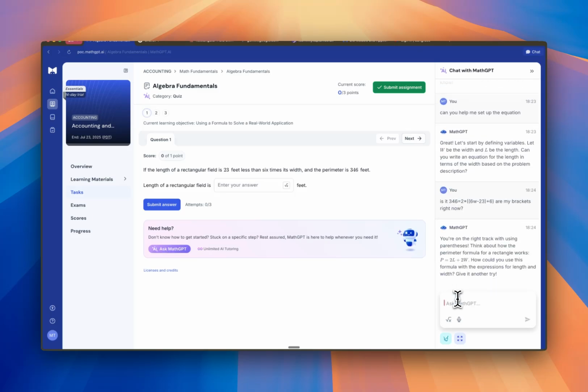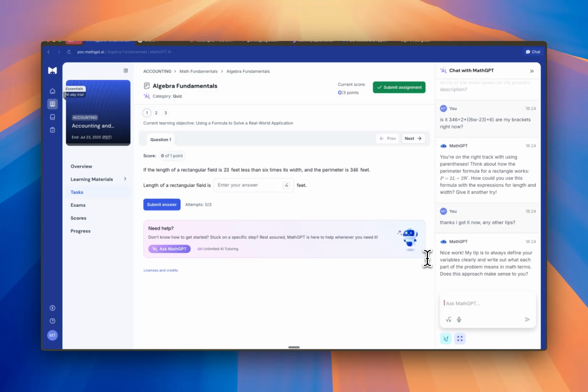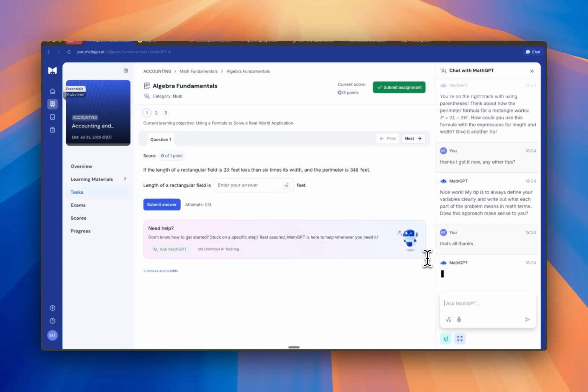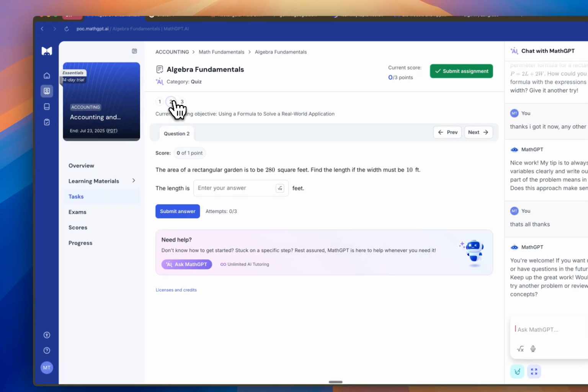We can confirm whether our formula is right. Okay, perfect. We also get clarity that our formula is completely right. And so we have the confidence to go ahead and solve the other problems that we have. Perfect. Looks like we've fulfilled our purpose of learning some algebra fundamentals over here.